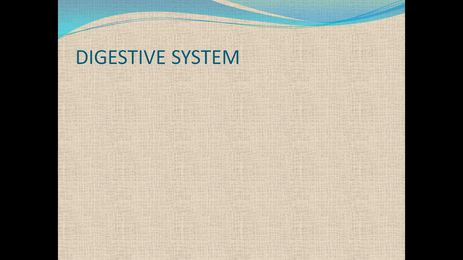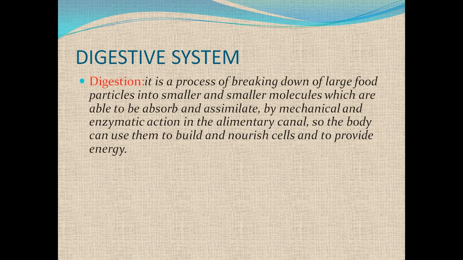First of all, digestion. Digestion is a process of breaking down of large food particles into smaller and smaller molecules which are able to be absorbed and assimilated by mechanical and enzymatic action in the alimentary canal. So the body can use them to build and nourish cells and to provide energy. For digestion, there is a system, and that system is called digestive system.